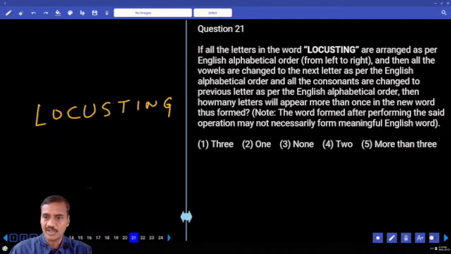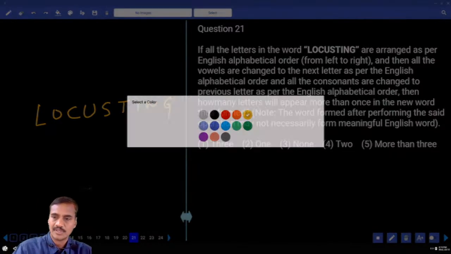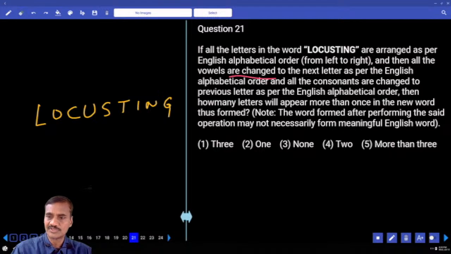And all the letters in the word are arranged as per the English alphabetical order from left to right. Then all the vowels are changed to the next letter and consonants are changed to the previous letter. Then how many letters will appear more than once in the new word thus formed?